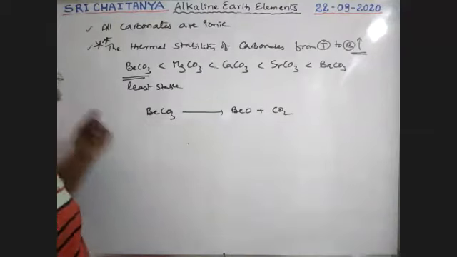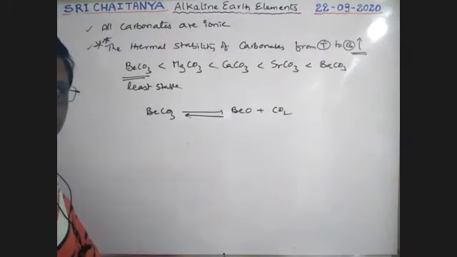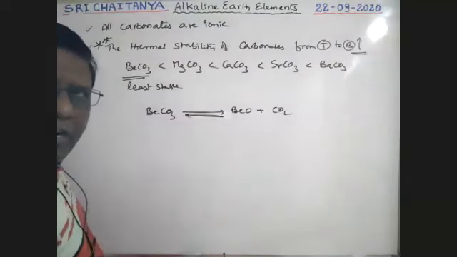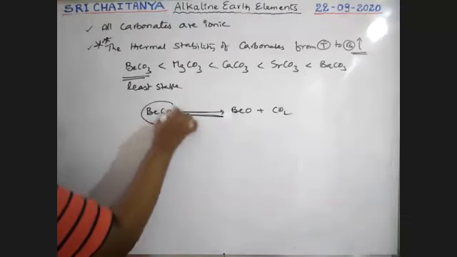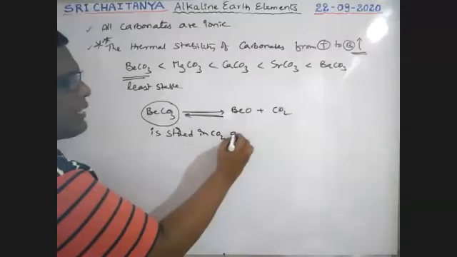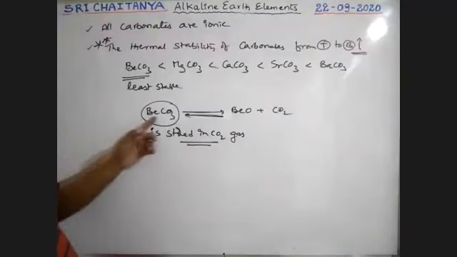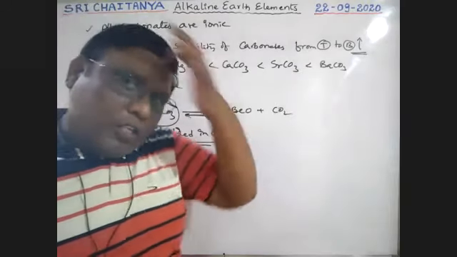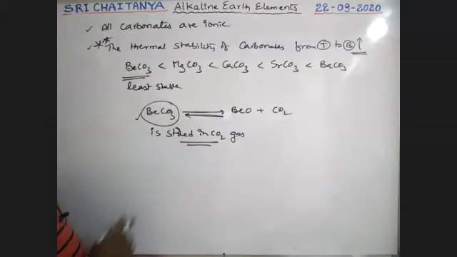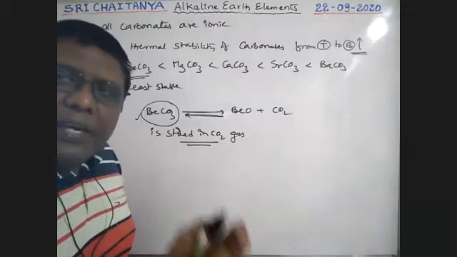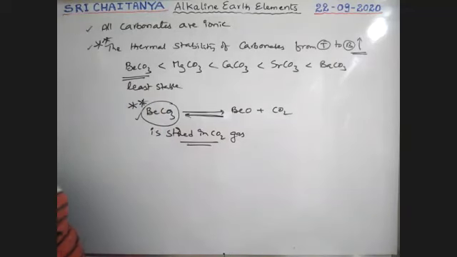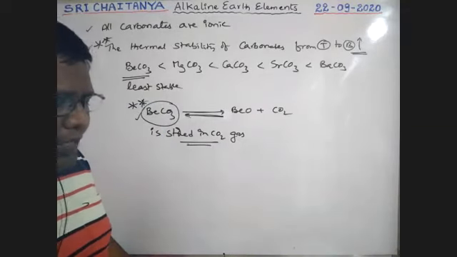To stabilize this, the backward reaction should take place. If we stop the forward reaction, we should only get the backward reaction according to Le Chatelier's principle. That is why BeCO3 is stored in CO2 gas. If BeCO3 decomposes, CO2 gas is produced. If CO2 is already there, the backward reaction takes place. That means its stability is increased. Because of this, beryllium carbonate is stored in CO2. Very, very important point, boys.